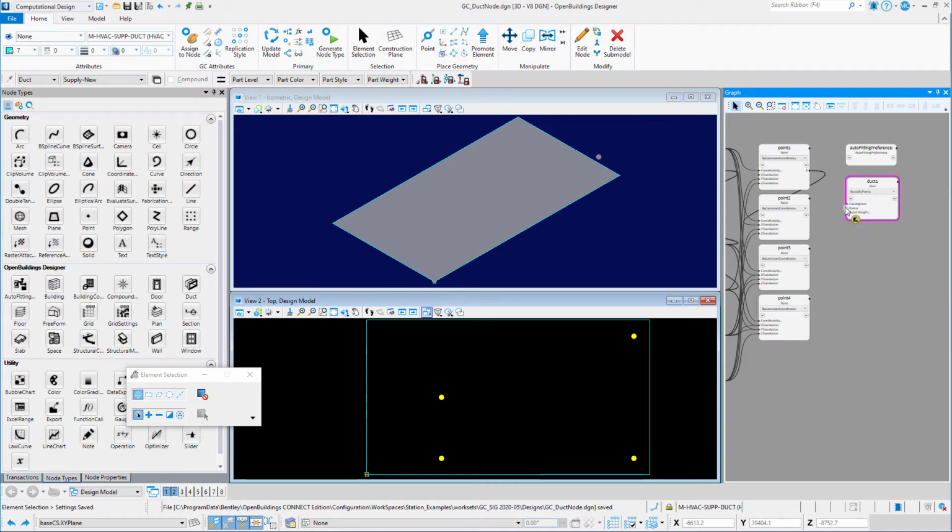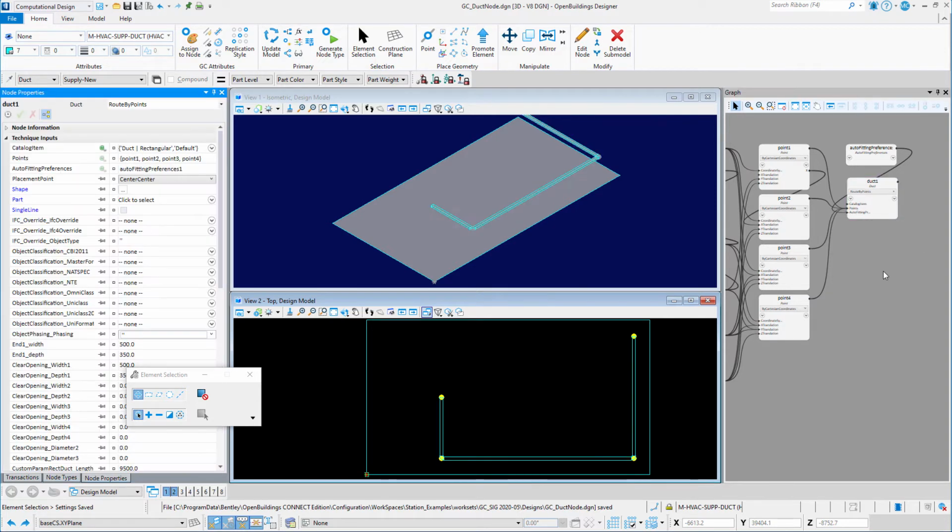I'll link the points input to each of the points created earlier, and the auto-fitting preferences input to the auto-fitting preferences node just created. And a linear duct is created connecting the points. The duct size and shape and other data group properties can be set on the node properties.